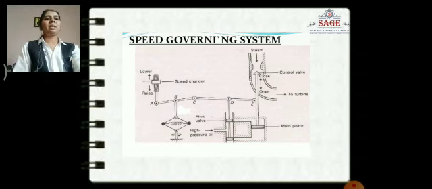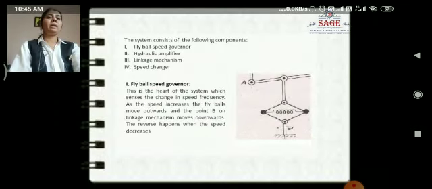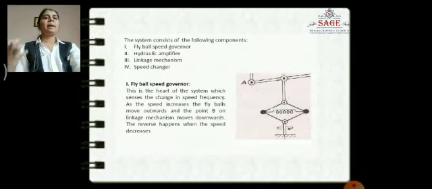This is the basic diagram of the speed governing system. In this diagram we will see the speed changer, hydraulic amplifier, chamber, then governor. Now we discuss them one by one.